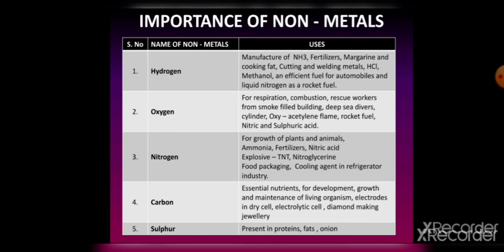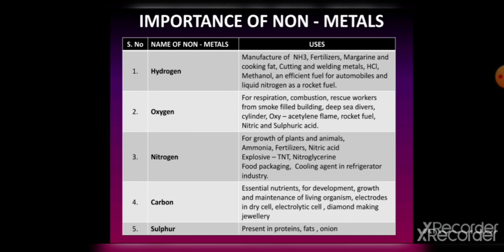Second last non-metal, that is carbon, which is solid in state. It is one of the most important non-metals because all the life on this earth is made up of carbon compounds. For example, carbohydrates, proteins, fats, oils, vitamins, enzymes. These are the nutrients which are essential for the growth, development and maintenance of the living organisms.